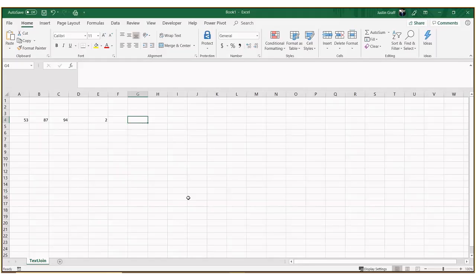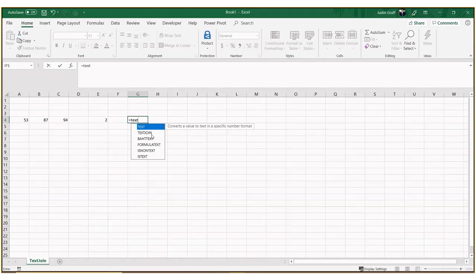So the TEXTJOIN function is what we're going to talk about today, and what it does is it joins together data in multiple cells. If you've seen the other videos, that's a fairly common thing in Excel, but what the TEXTJOIN function separates itself from all the others is that it provides a delimiter between the data that's provided. So let's just jump right into it, and hopefully that will help explain what I'm talking about.